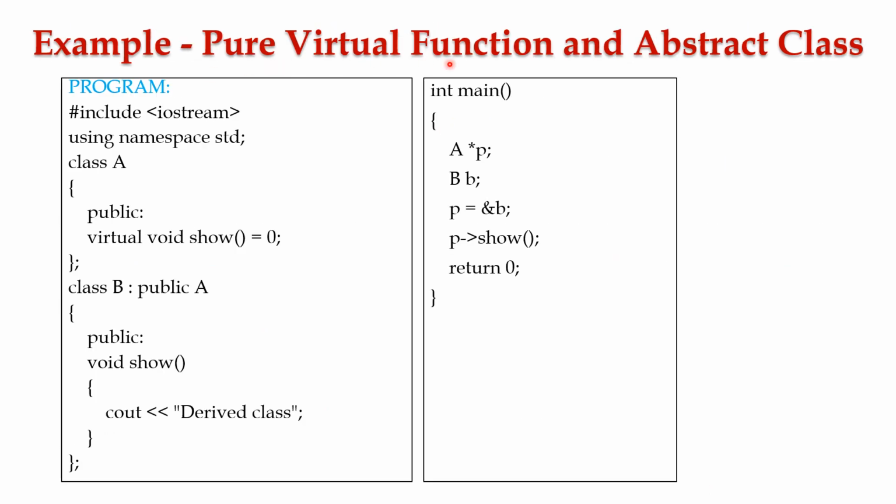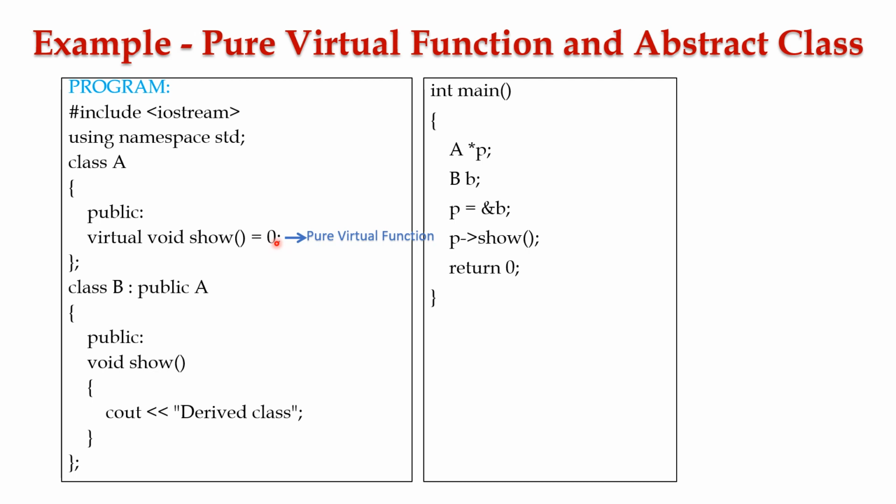Example for pure virtual function and abstract class. In this example, we have defined the class definition for class A. In class A, the function show is declared with the keyword virtual and assigned the value 0. That is, the function is called a pure virtual function. For a pure virtual function, we will always have the declaration part in the base class.